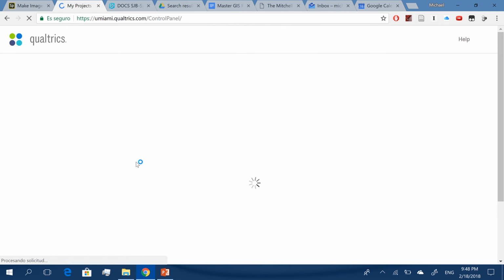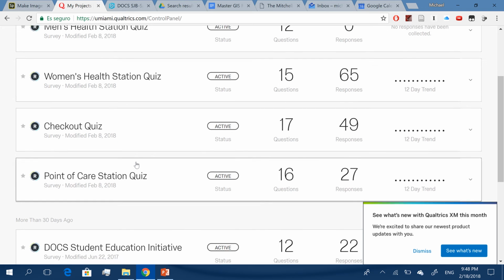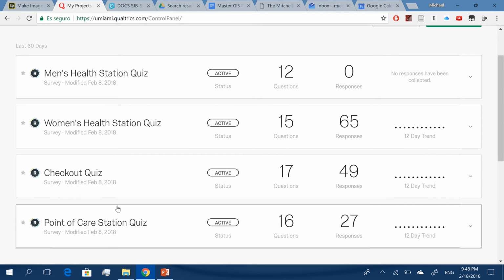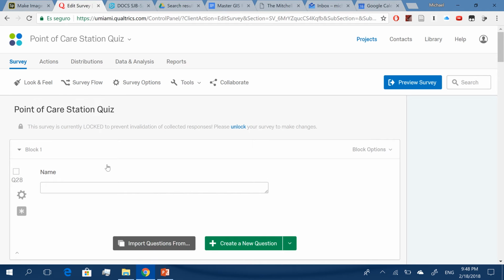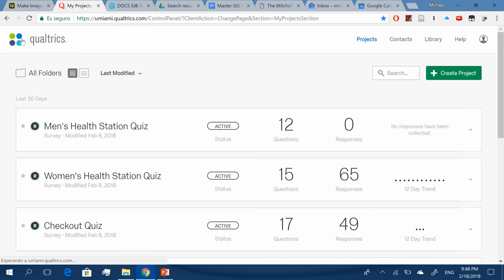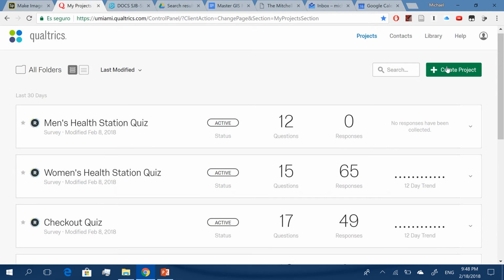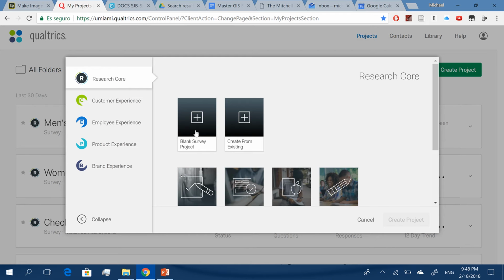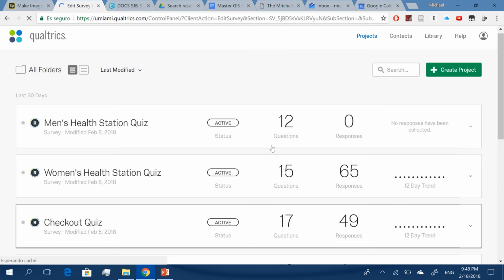So Qualtrics, again, is something that you have access to as a UM student. You log in with your NetID. And we have different quizzes for all the different stations. So I'm just going to click a quiz name here. It's actually locked. So say I wanted to create a new quiz, like a quiz for registration or something. I click Create Project, blank survey form. I'll just say test on here. Click Create Project.